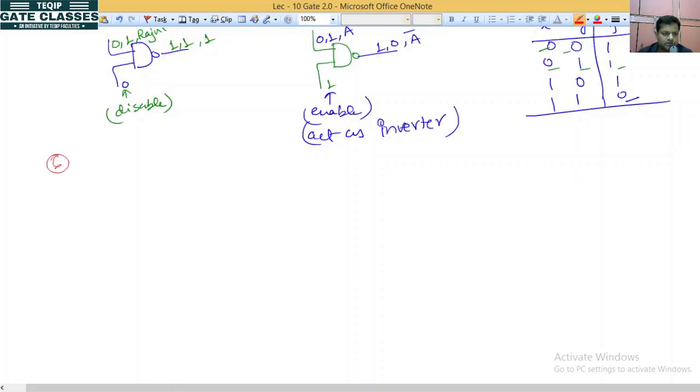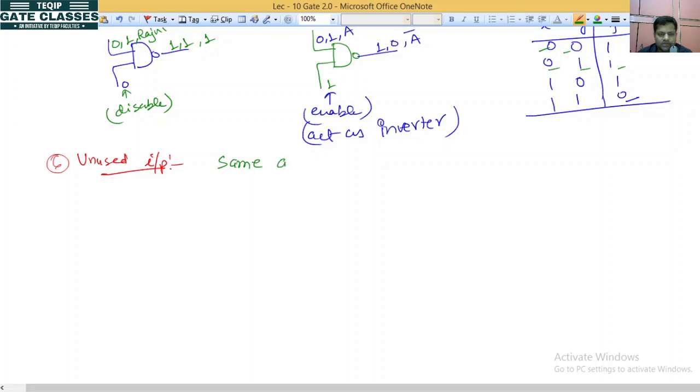The sixth point is for unused input. So unused input in NAND gate is handled as AND gate. Okay na?